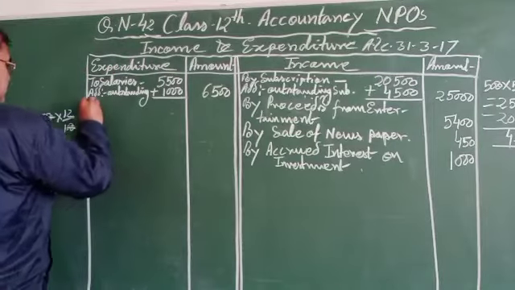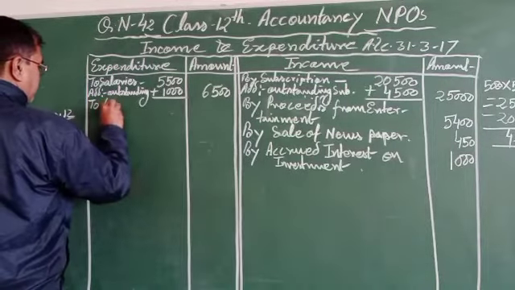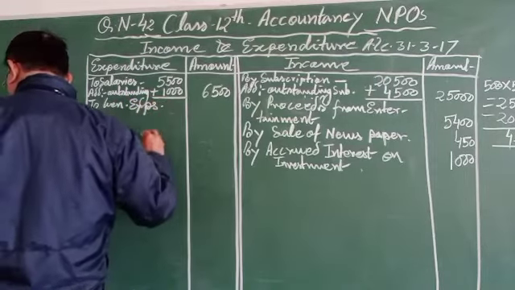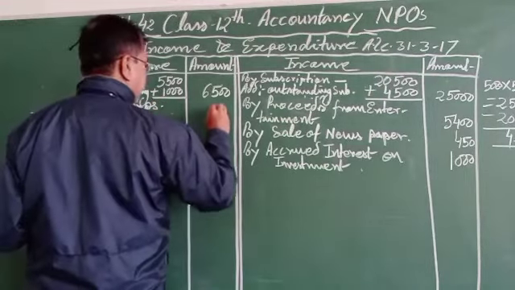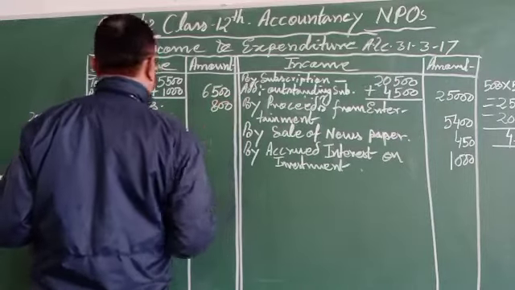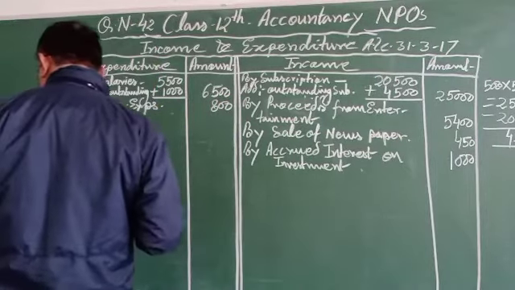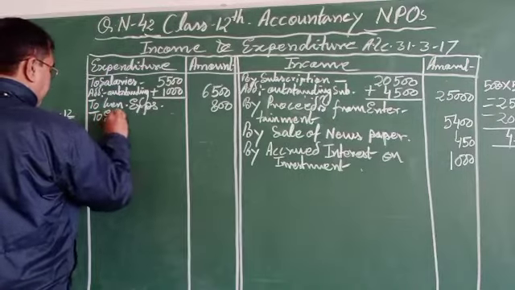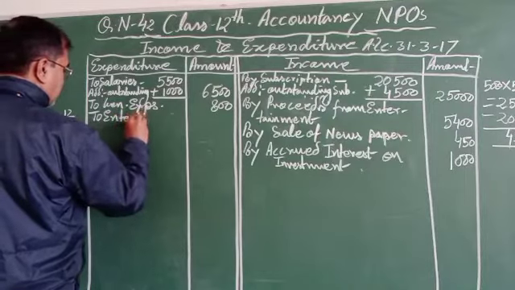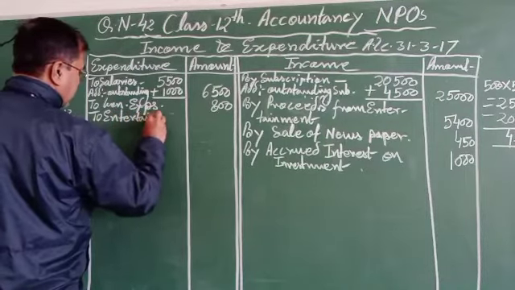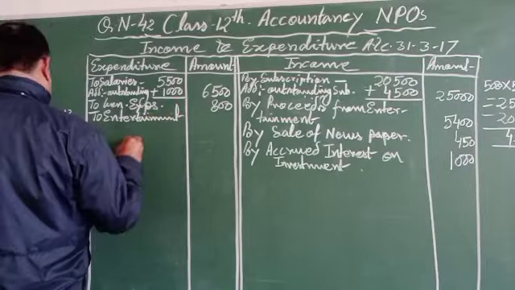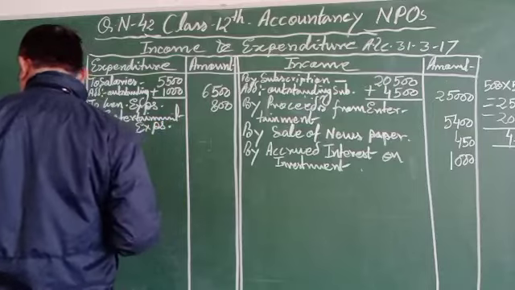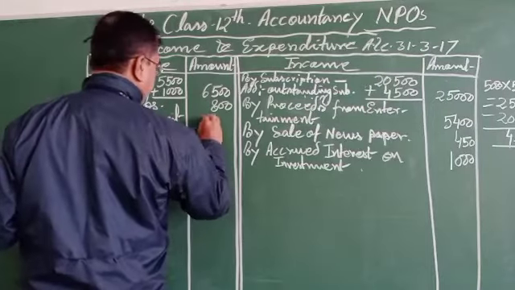General expenses, to general expenses, given 800. Entertainment expenses, to entertainment expenses, given 3,500.